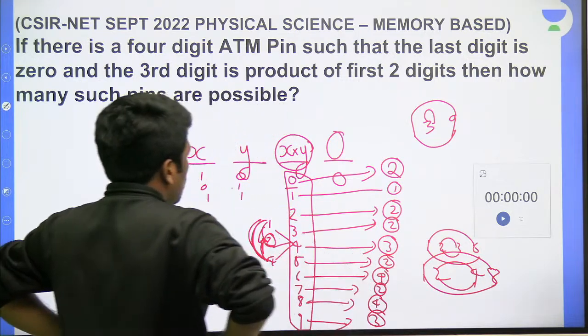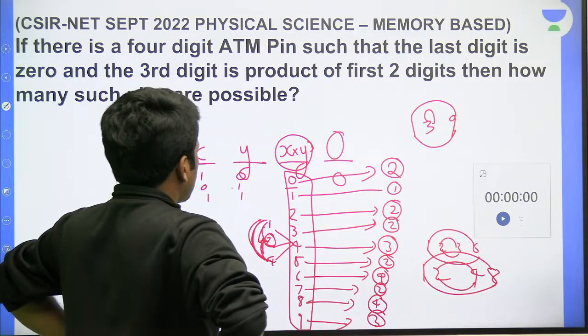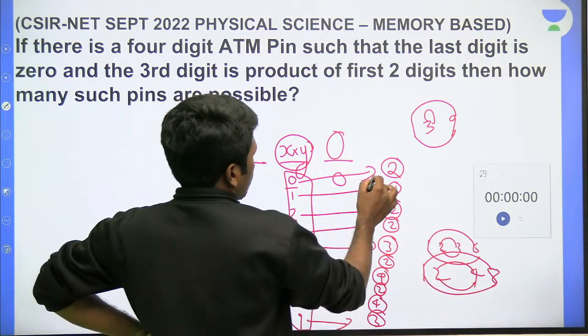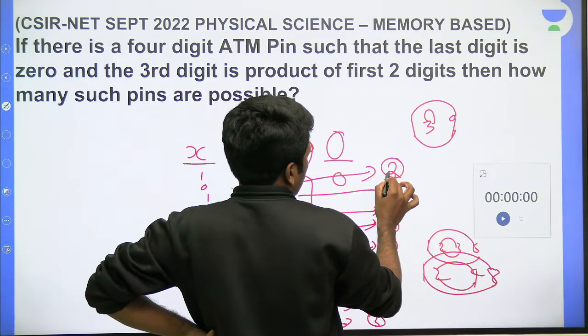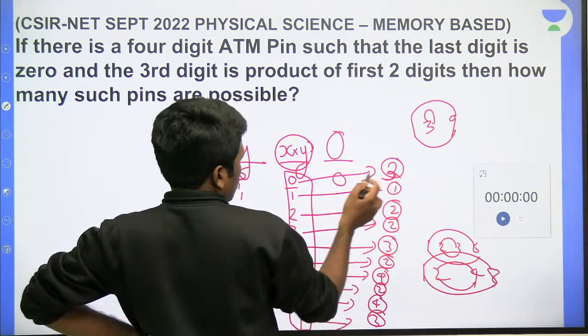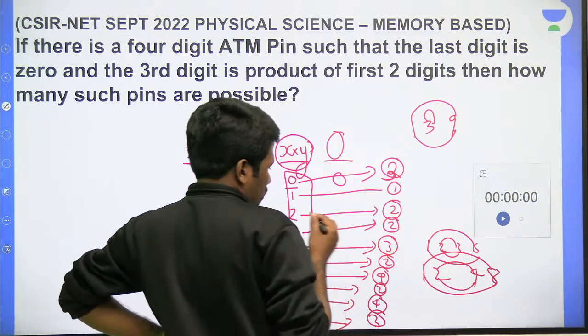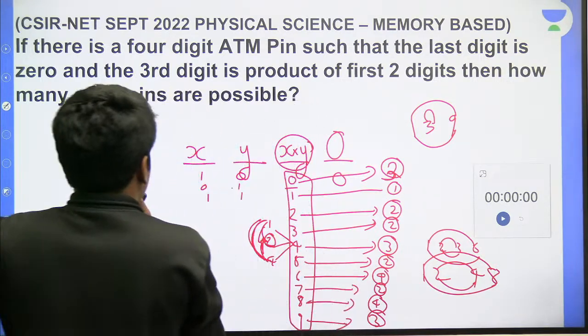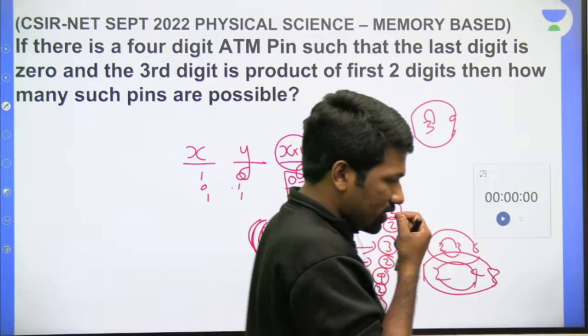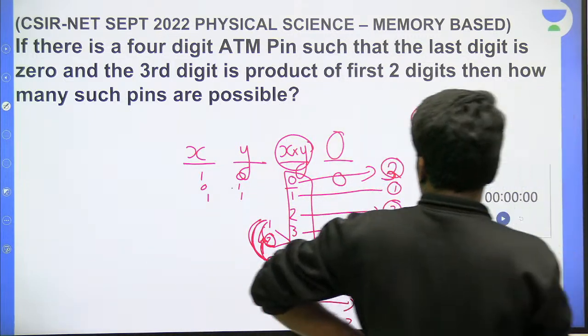0 0 1 0 0 0. Sorry, there is one more. 0 0 is also possible. So here 3 is there. So 26 is coming. Just check if there is any other missing. 0 2.